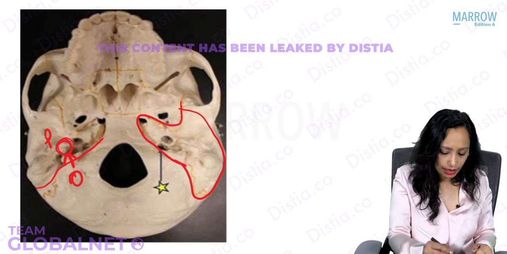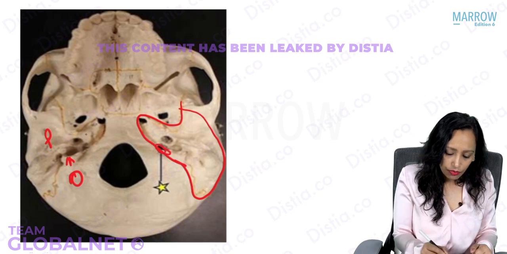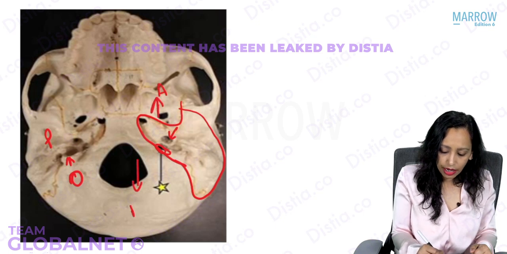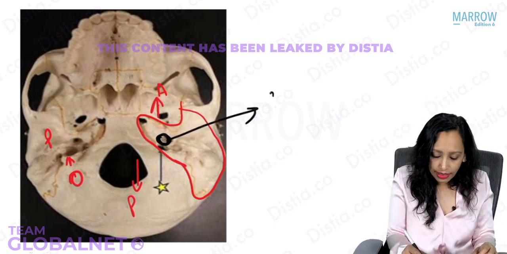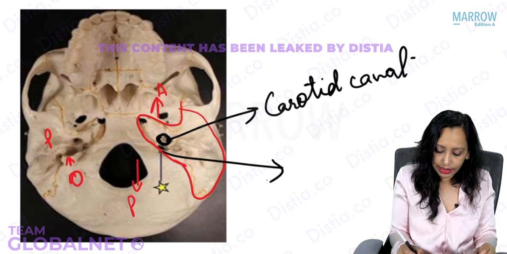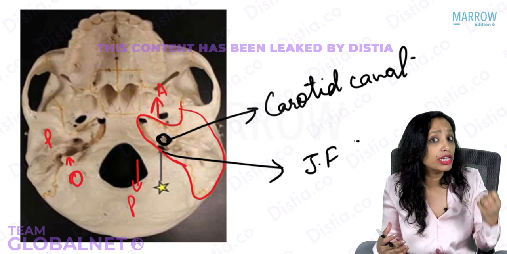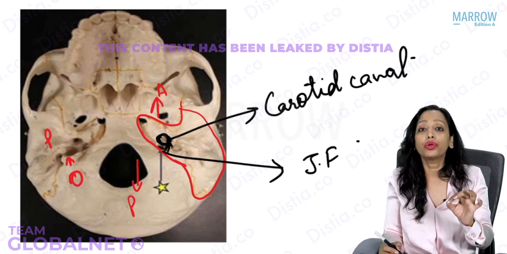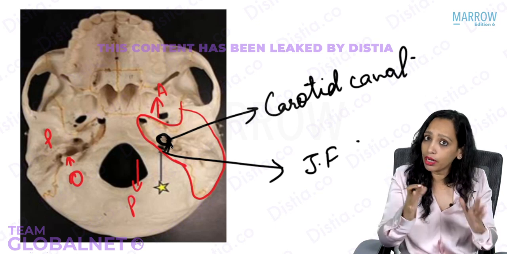Now you are going to tell me one thing. One foramen, I told you. Now you tell me this foramen. This is the jugular foramen area. Which is this foramen? This is the anterior part. This is the posterior part. This foramen here, anterior to the jugular foramen, yes, this is the carotid canal. And behind that, this is the jugular foramen. So can you see that the carotid is also in very close relation to the ear? Yes, it is. This is present quite anterior to the jugular foramen, so it is in relation a little anteriorly to the ear. Again, very closely to the ear.